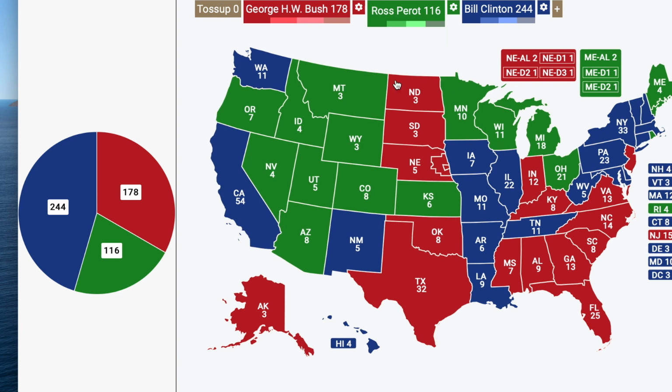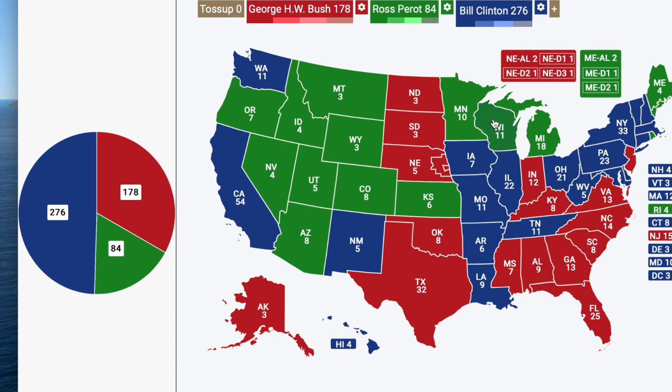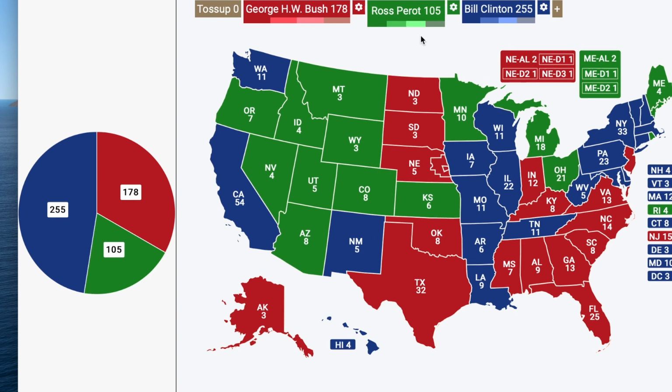But yeah, we see Perot here getting a good amount of states, a decent amount of electoral votes, especially because he's a third-party candidate. And then it looks here that maybe it would have been an electoral college deadlock. If we flip a couple of these states, it gives Clinton a narrow victory. But there's also a good chance it would have been an electoral college deadlock. So as my final electoral map, I'll leave it something like this, where it's a deadlock, no one reaches 270, and it goes to the House of Representatives.